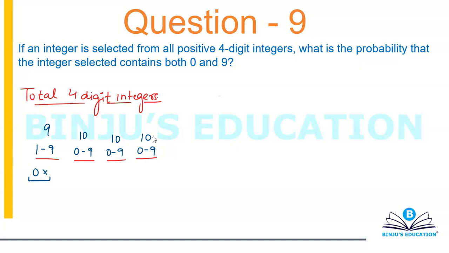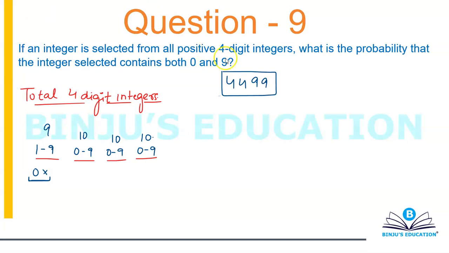Let's talk about a 4-digit number. 4499 is a valid 4-digit number, and in this case 4 is repeating as well as 9. So repetition is allowed because it's a valid number.